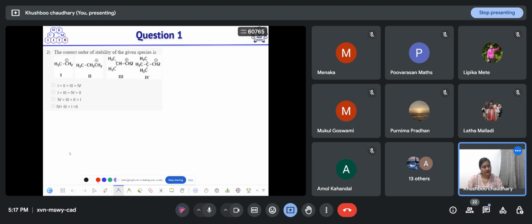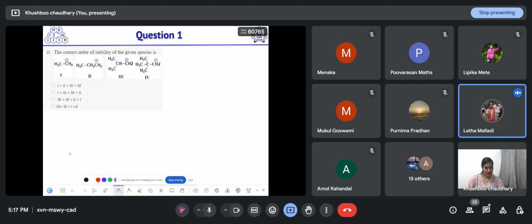C. Okay, Mukul is saying option C. On what factor will you decide? Mukul, which factor did you choose to decide option C? Inductive effect and hyperconjugation. Okay, among inductive effect and hyperconjugation, which will decide the stability more?